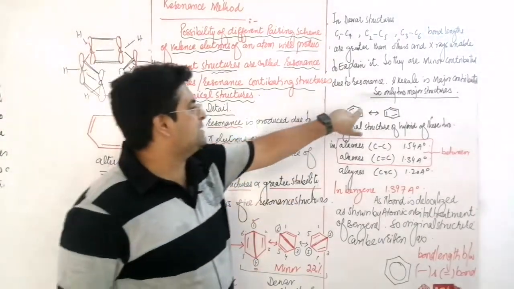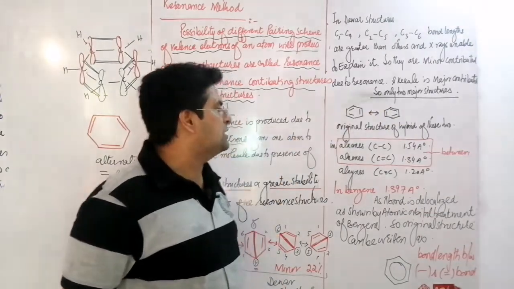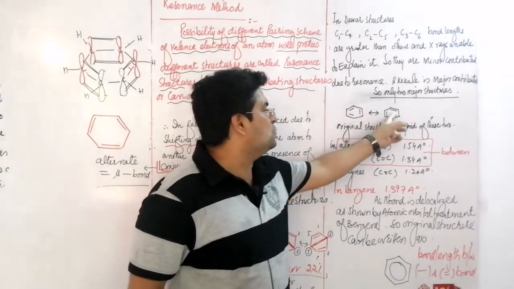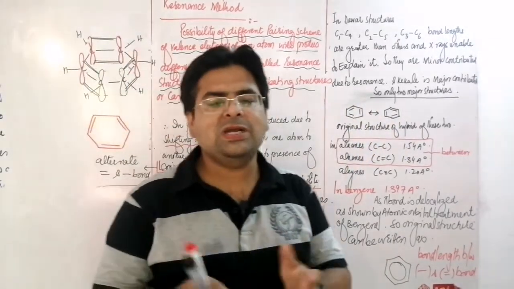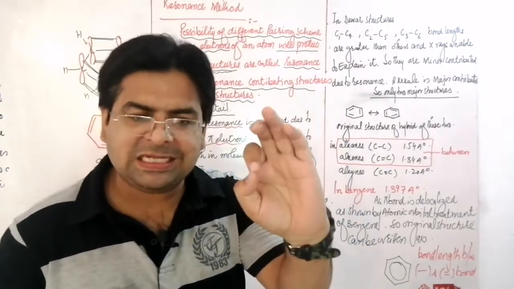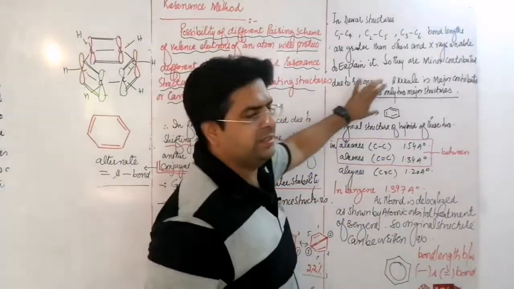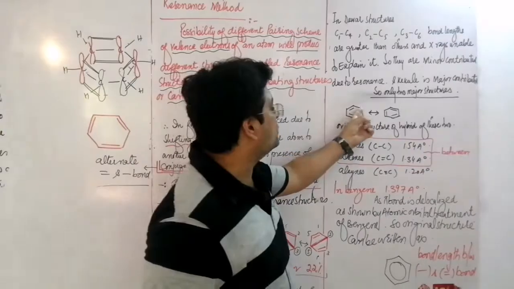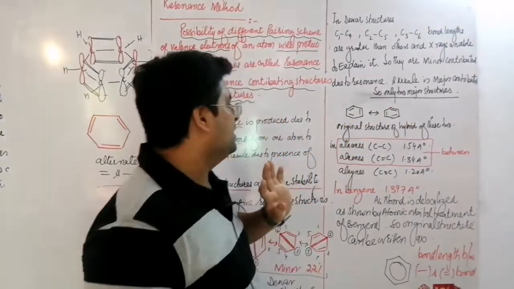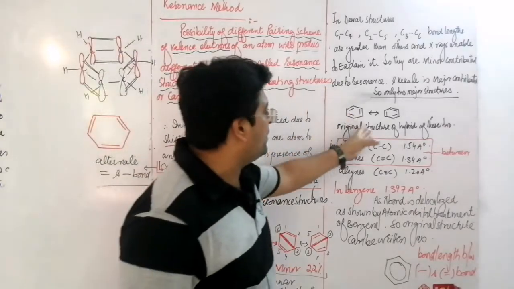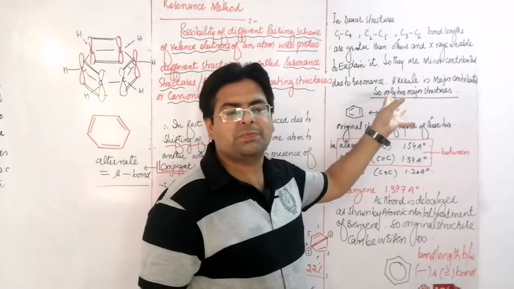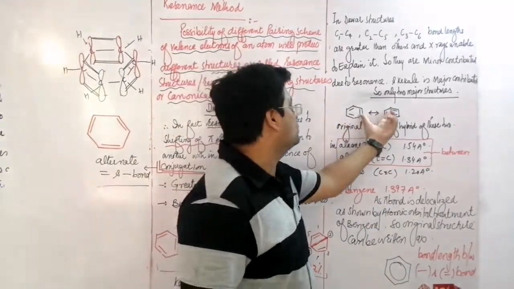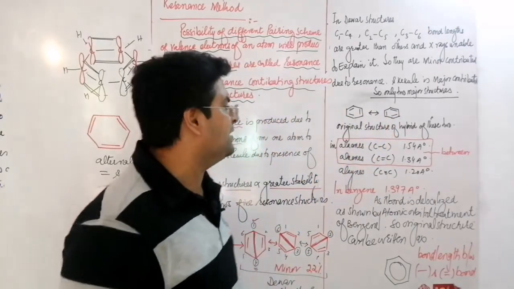Now, 2 major structures exist which are called Kekulé structures, and the original structure is a hybrid of these 2 contributing structures. Dear students, contributing structures do not actually exist. They are only written. They are imaginary. The original structure is produced from resonance structures which are imaginary, as a mule is produced from a horse and a donkey. So the original structure is a hybrid of these two.